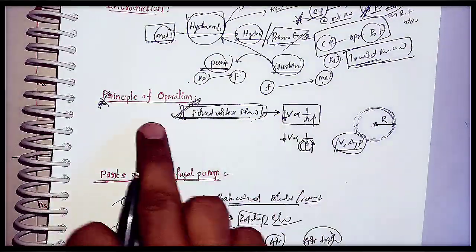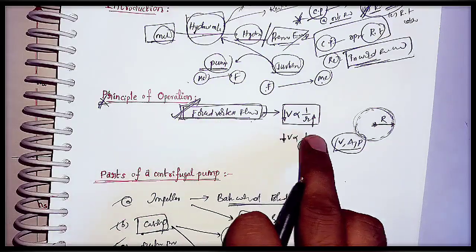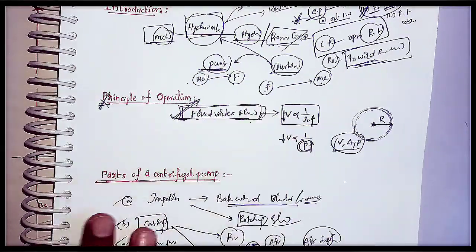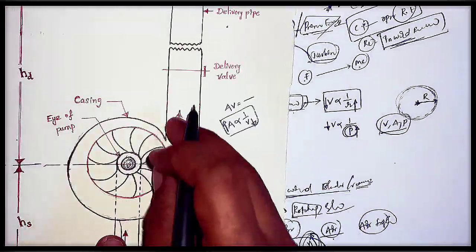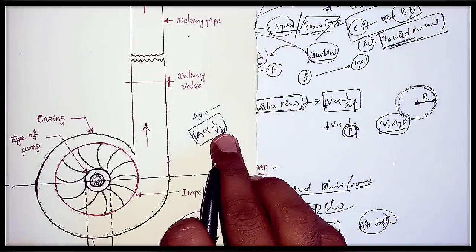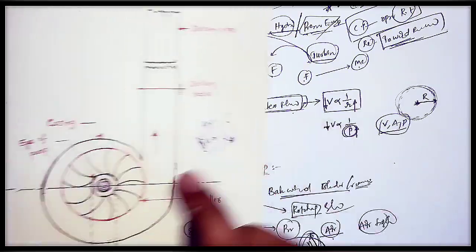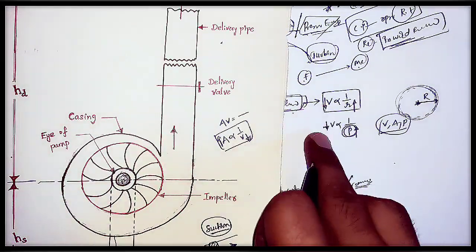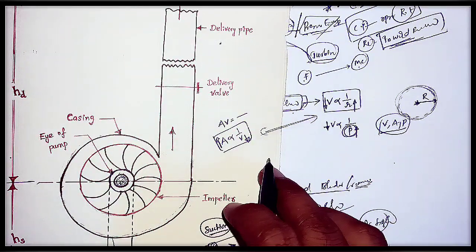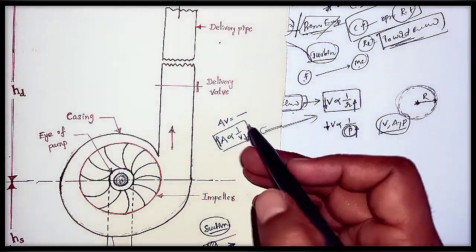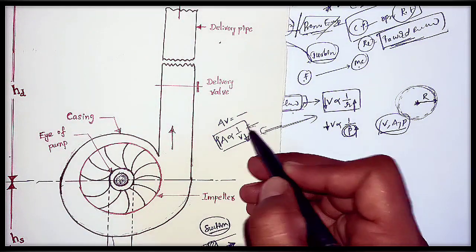Before, I told you that this is the principle of operation of the centrifugal pump. As the radius is increasing, velocity is decreasing. If you see here, as the area is increasing, velocity is decreasing. Here also similarly, as the radius is increasing, velocity is decreasing. These two points we can combine. According to the principle of conservation of mass, we are getting this.